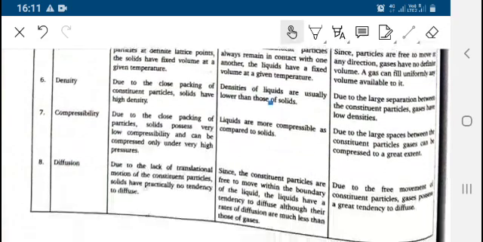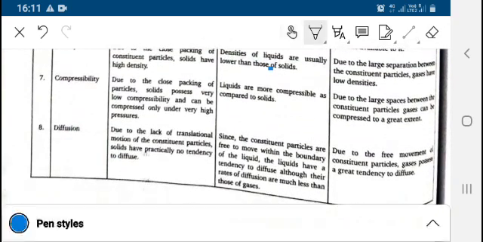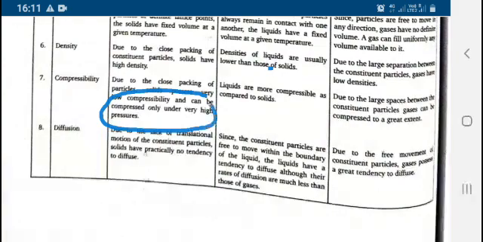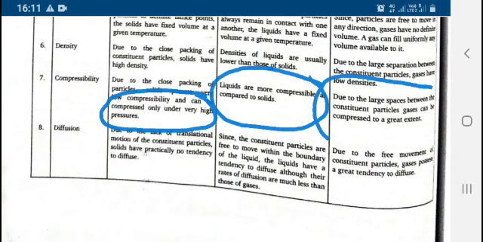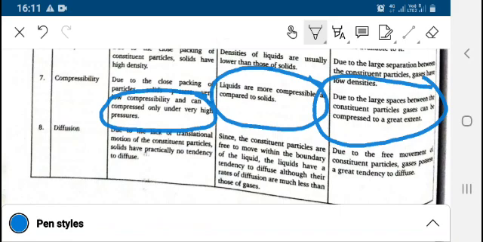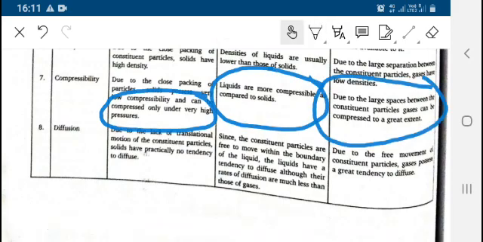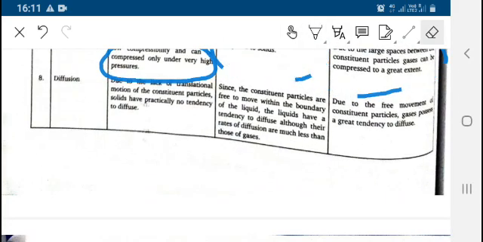Same case for compressibility. Solids are very less compressible, liquids are more compressible and gas is the most compressible. So this is about compressibility. This is the comparison of states of matter: solid, liquid and gases.